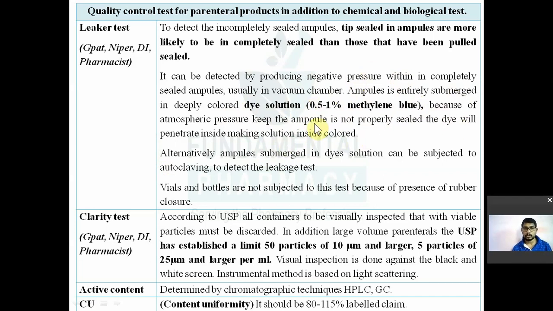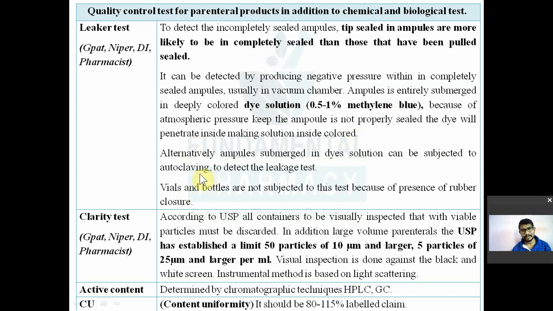Okay, so you have to place all your ampoules in the vacuum chamber containing a solution of 1% methylene blue. Then you apply the vacuum because of the negative pressure development and difference in pressure. If your ampoule is faulty, if it is not sealed completely, the methylene blue dye will go inside the ampoule and color it, so that you can easily understand whether it is completely sealed or not. Any incompletely sealed ampoule, take it out and throw it away. You have to check this, okay.